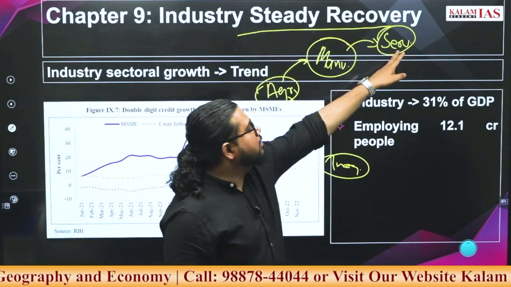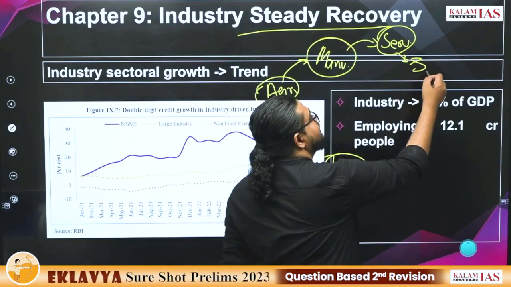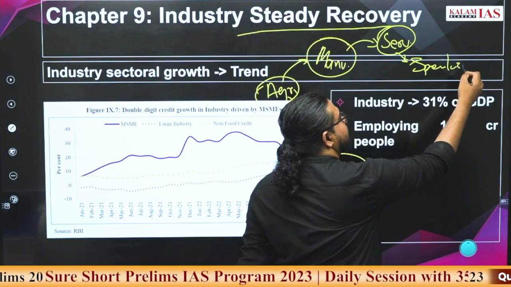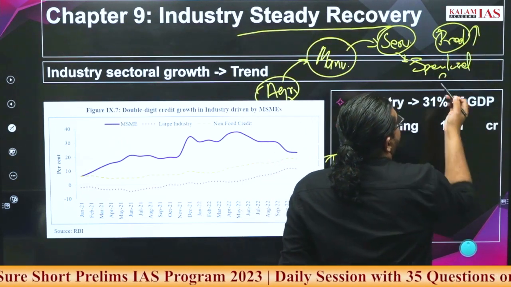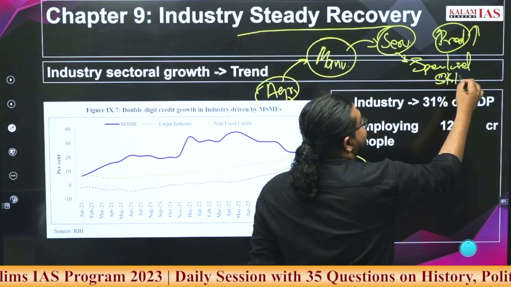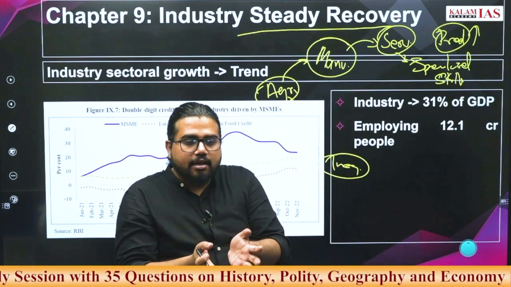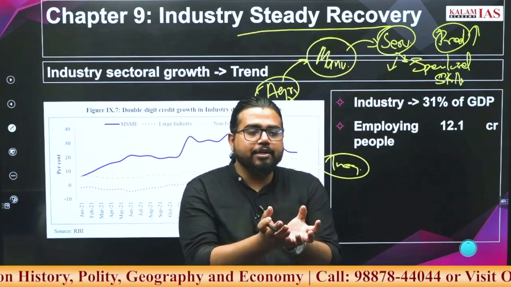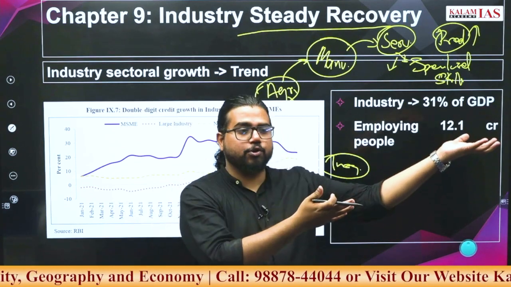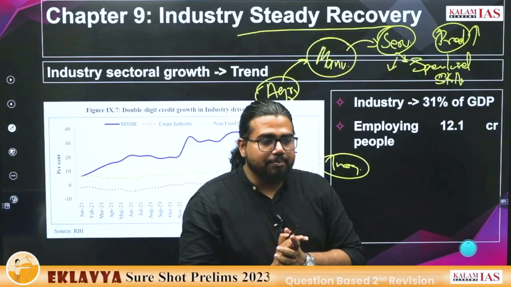In services also, what is the issue? Services need specialized skills. Productivity is extremely high here, but it requires specialized skills. And the employment elasticity: how many jobs are created, when even a company of 5 people can generate revenue of crores by building an app or some service companies.